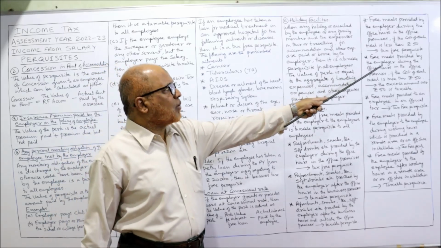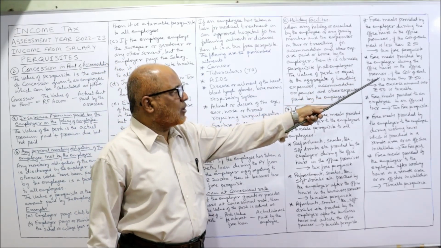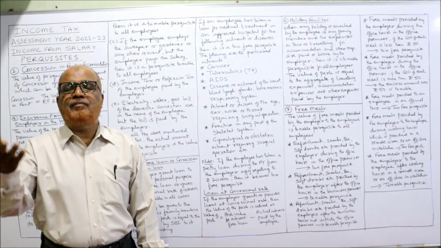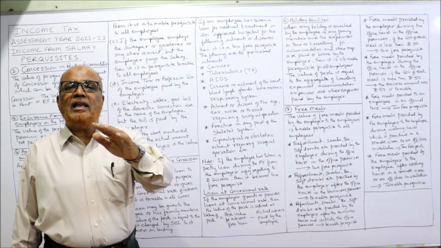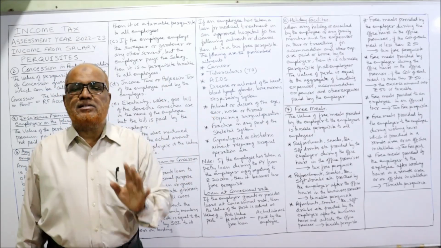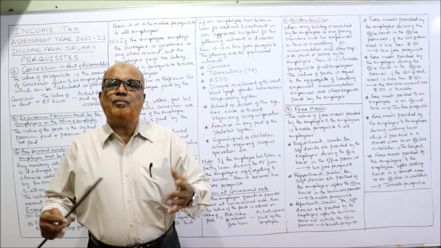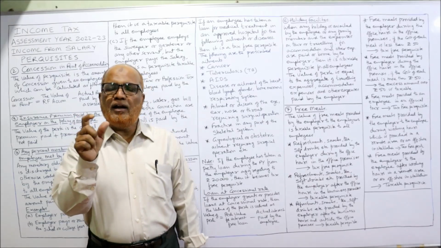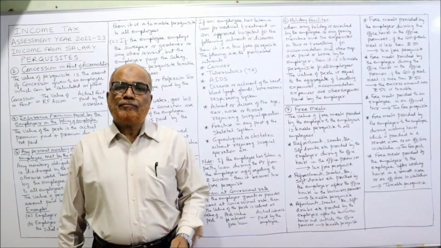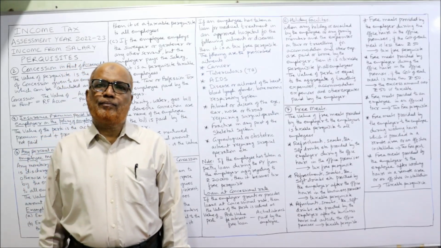If the cost of each meal is more than 50 rupees, then whatever is the value in excess of 50 rupees is taxable. Example: during the year, the employer has provided meals to the employees for 100 days. Each day, the cost of each meal is 200 rupees.